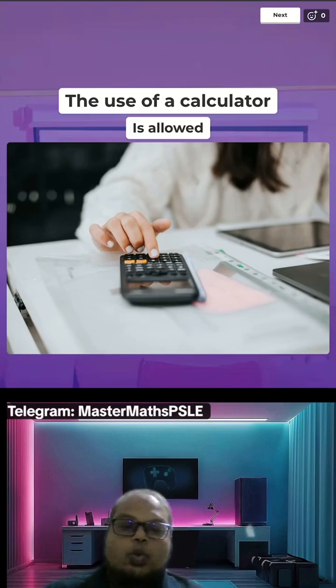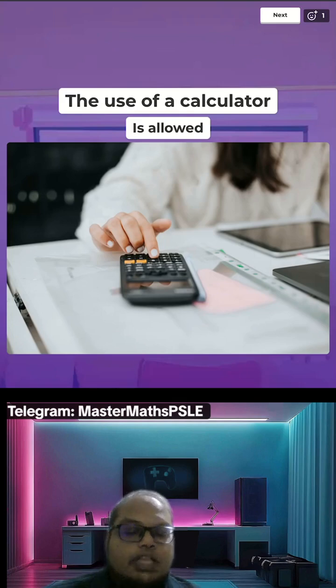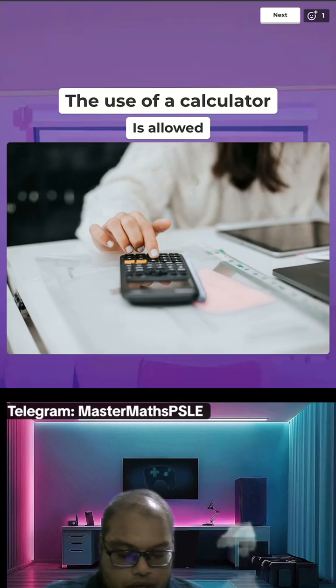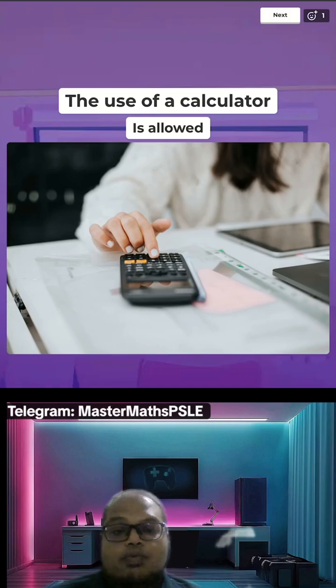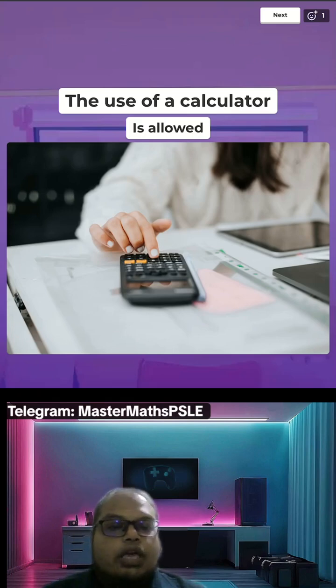Alright, now the last 2 questions can use calculator. Alright, why is it not 15? Okay, 15 is if they ask for the total of $5 notes and $10 notes. But they're asking for $2 notes and $10 notes instead. That's why the answer is 24. Okay? This is PSLE Maths, Primary 6 Maths.